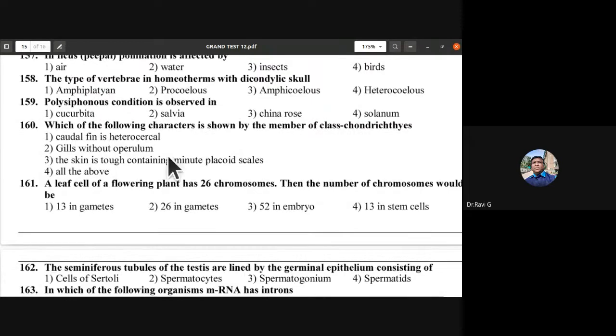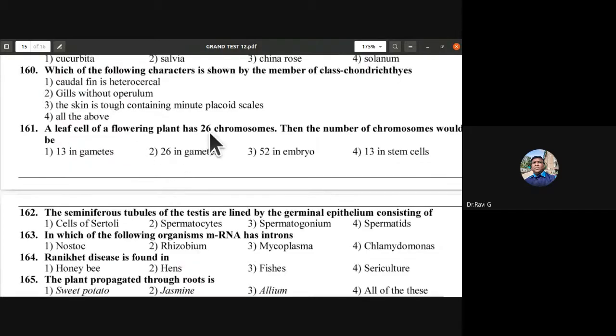Which of the following characters is shown by the members of class Chondrichthyes? Caudal fin is heterocercal, gills without operculum, skin is tough. All these are correct answers for it. All of the above is the answer.